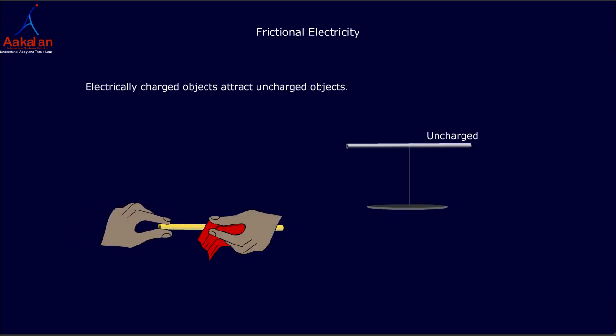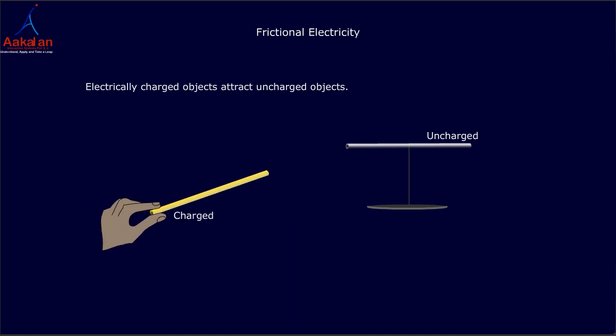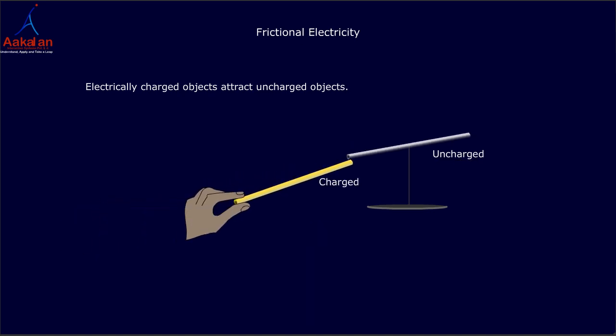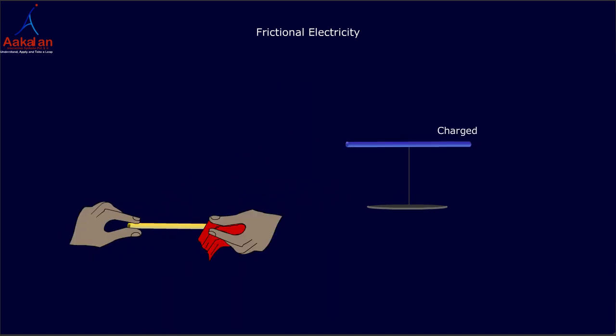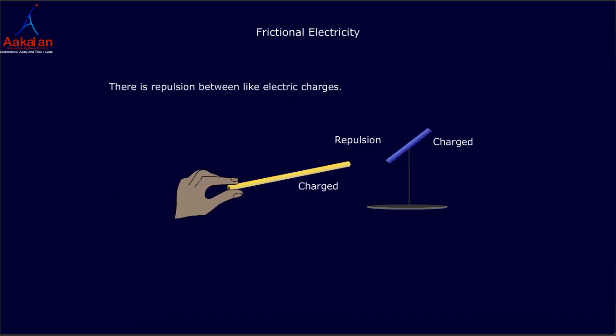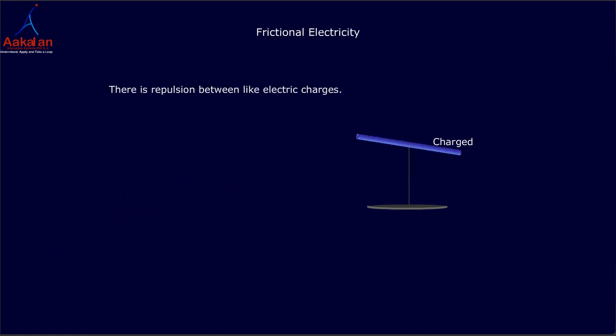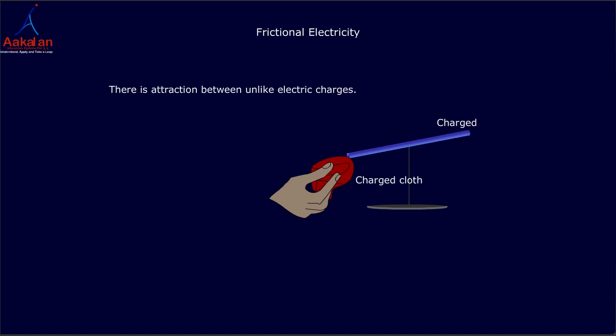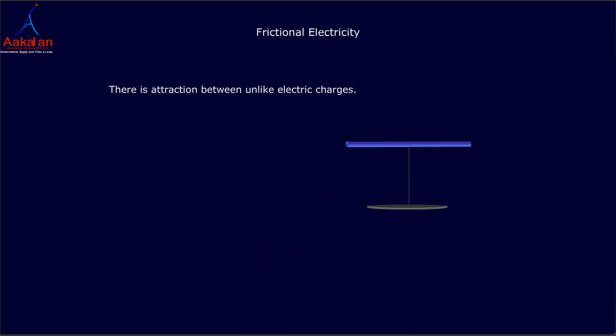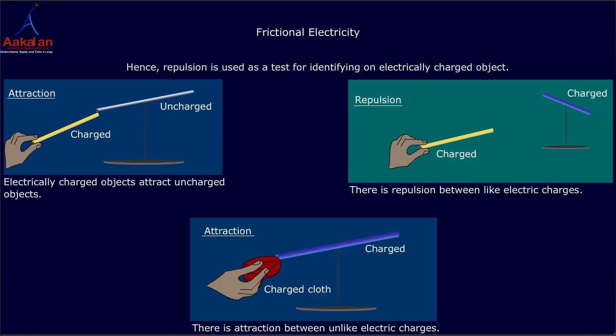Electrically charged objects attract uncharged objects. There is repulsion between like electric charges. There is attraction between unlike electric charges. Hence, repulsion is used as a test for identifying an electrically charged object.